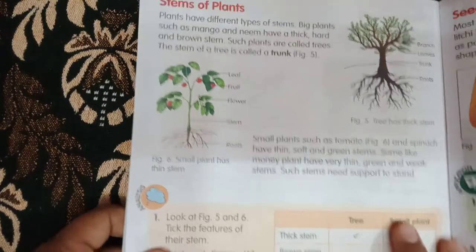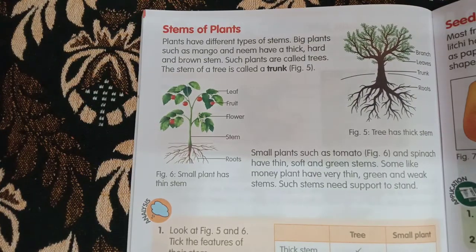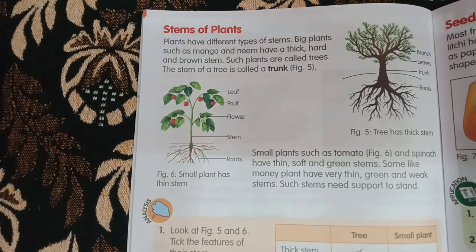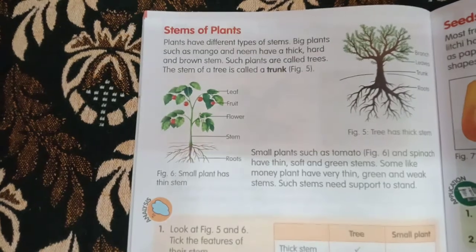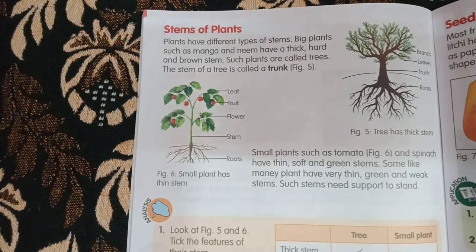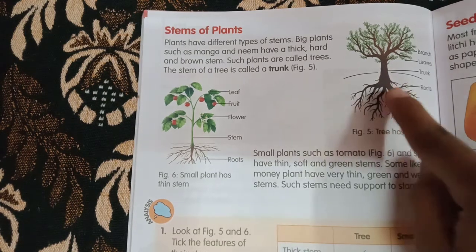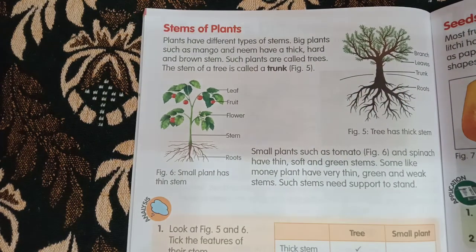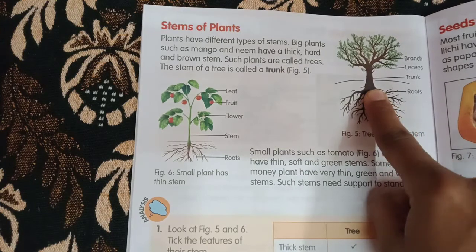So here it is all about the stems of the plant, children. Here even the shape of the stem and the size of the stem is different in different types of plants. Big plants such as trees, the mango tree, the neem tree and all, they are also plants, but they are big plants. They have a very huge, big, thick, very hard and brown colored stem. You can see here, it is big, it is huge.